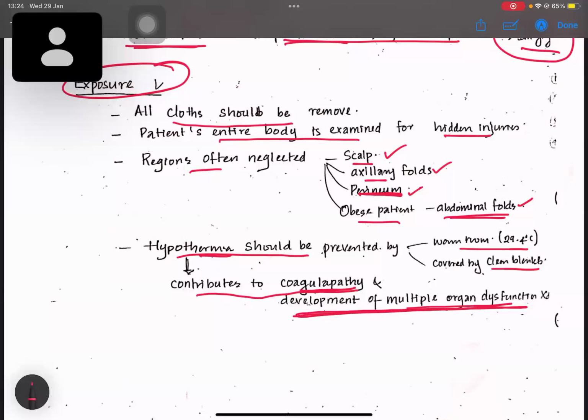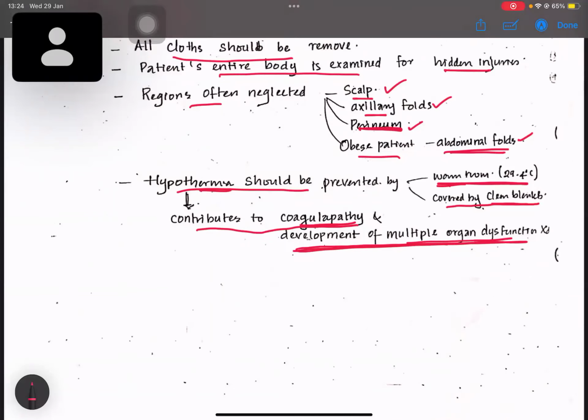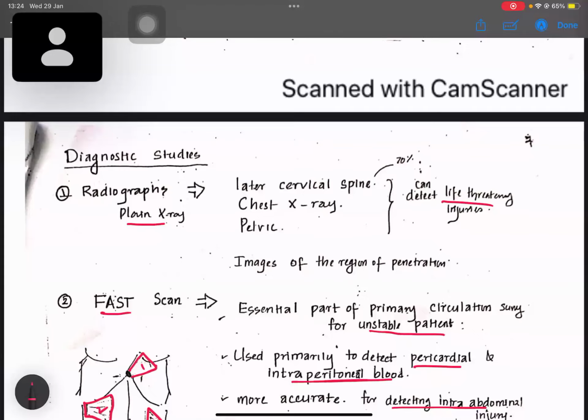So we should be keen about the development of hypothermia. We should cover the patient after examining. We can give blankets to cover the patient, and the room temperature is kept warm at 29.4 degrees Celsius at least, to prevent hypothermia in trauma patients.